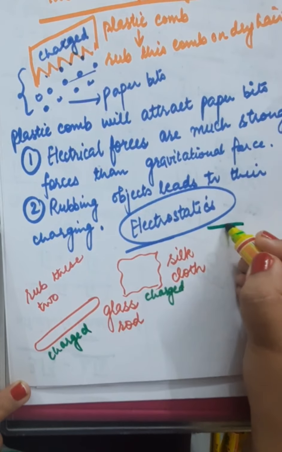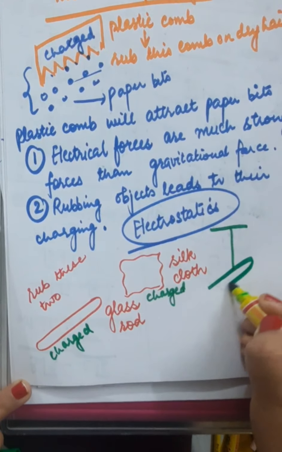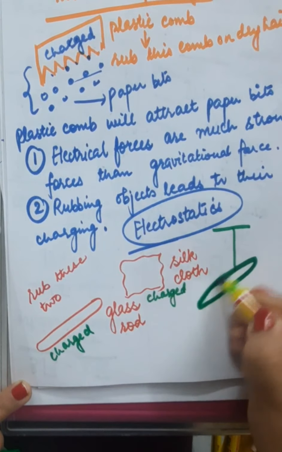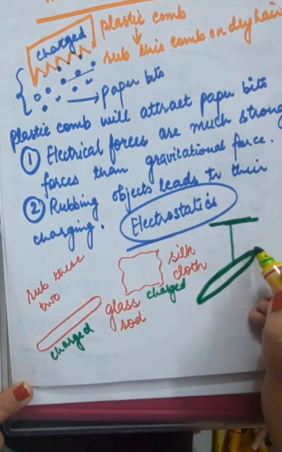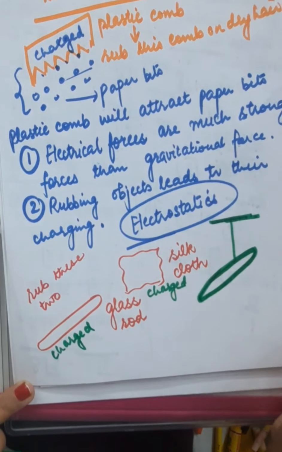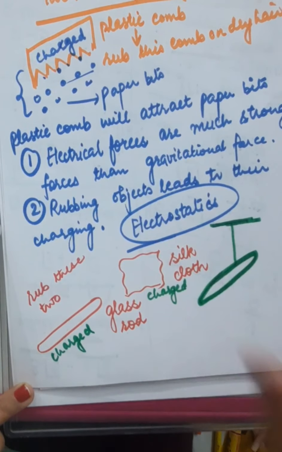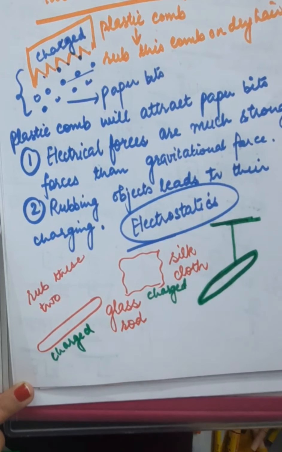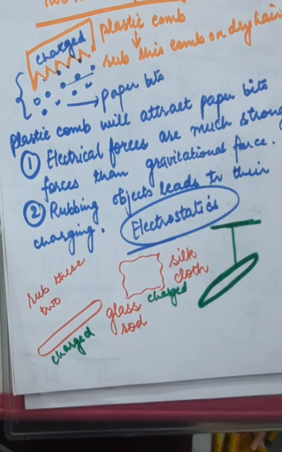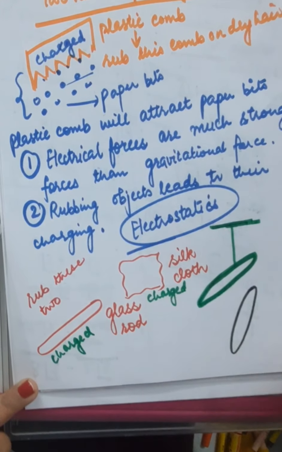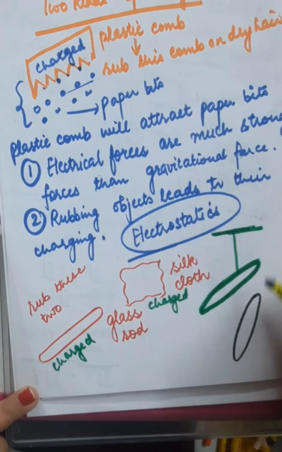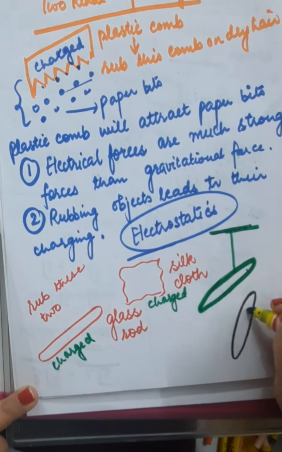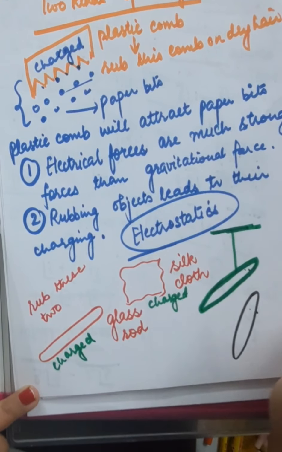Now suspend a glass rod with a thread. This is a glass rod charged with silk cloth. Now bring another glass rod charged with silk cloth. So what will you observe? That these two glass rods will repel each other.